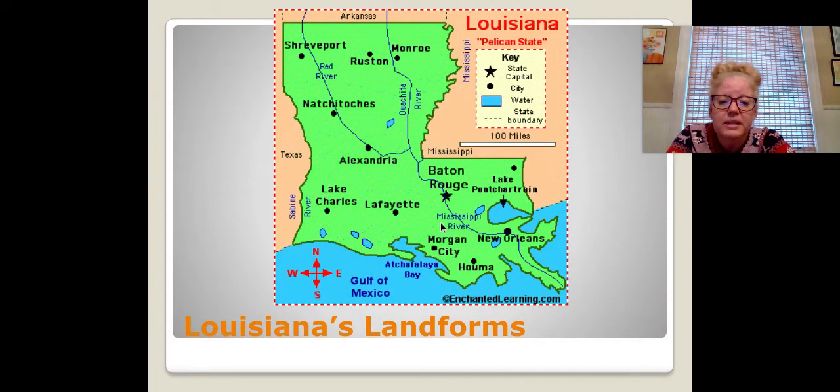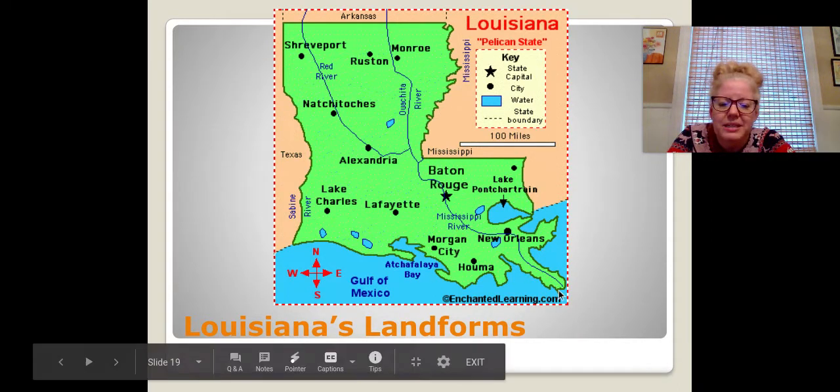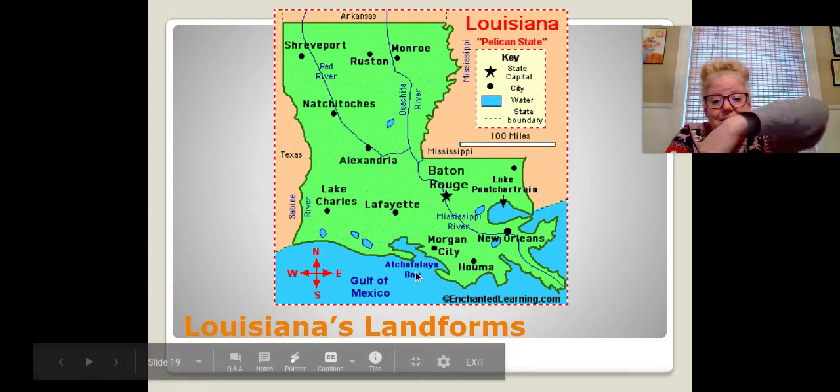Here are some of Louisiana's landforms. This is a large lake called Lake Pontchartrain. The Mississippi River comes down, and remember, it empties out into the Gulf of Mexico. There's a bay. Remember, we talked about how a bay kind of cuts into the land a little bit.